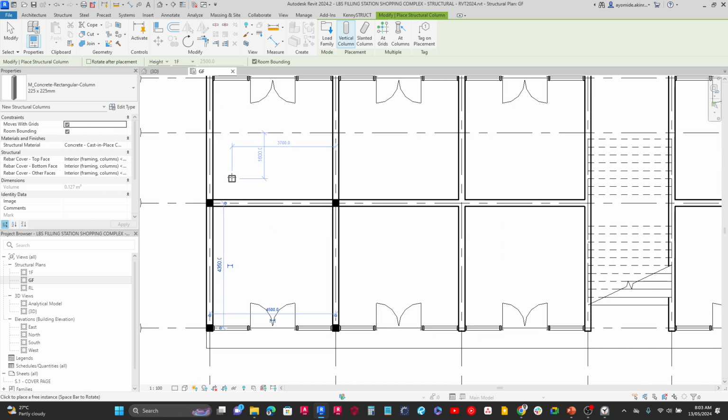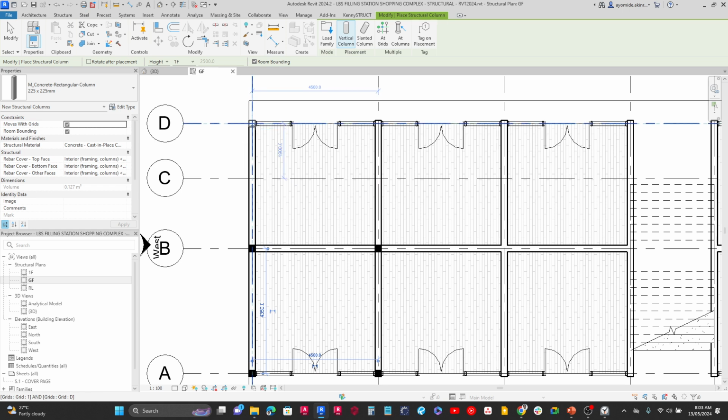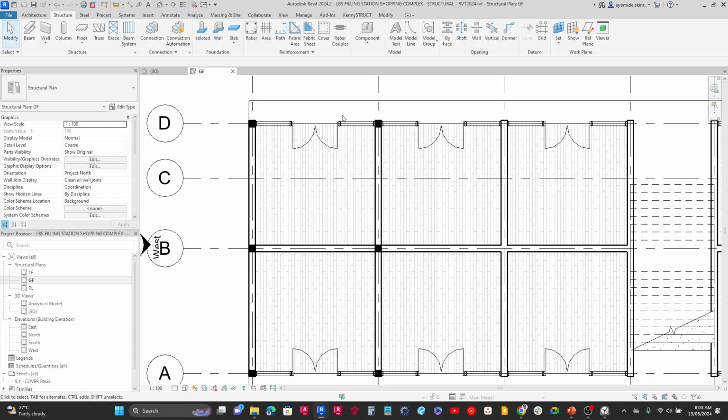Now, the decision for placing the columns is by making sure that they are not too far apart. Now, this may differ depending on the type of projects that you are working on. So right now, let's explain the decision for placing the columns like this. I expect, for instance, after placing the columns that I will model beams. So I expect the beam to go in this direction. Now, it's ideal because the beam is going to be hidden inside this wall.